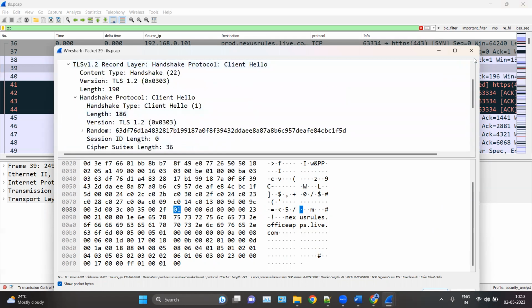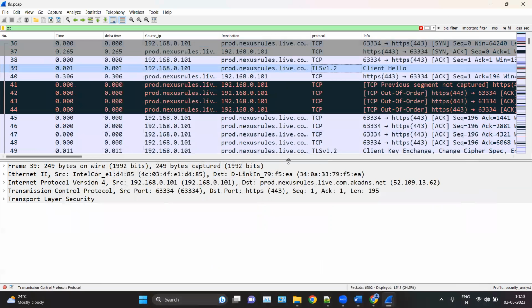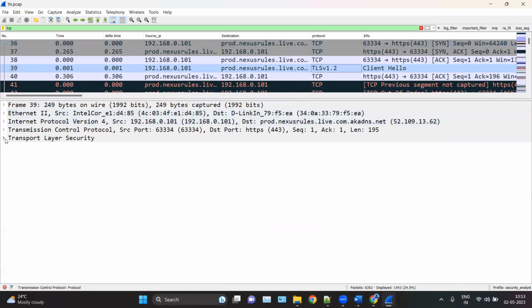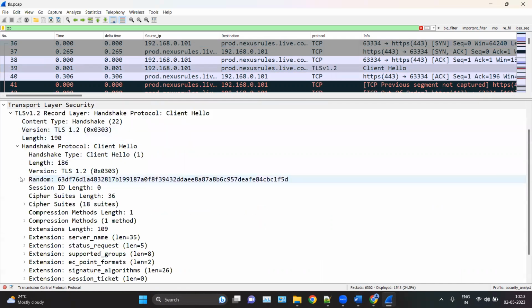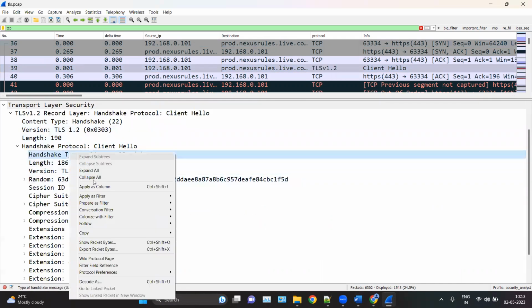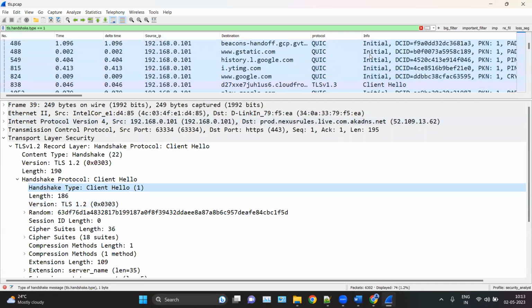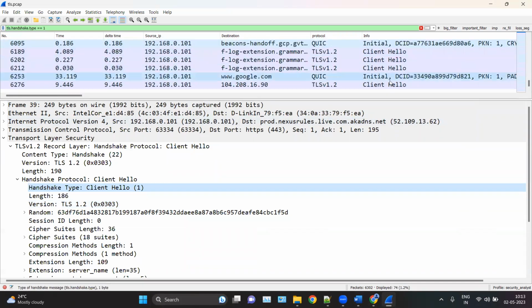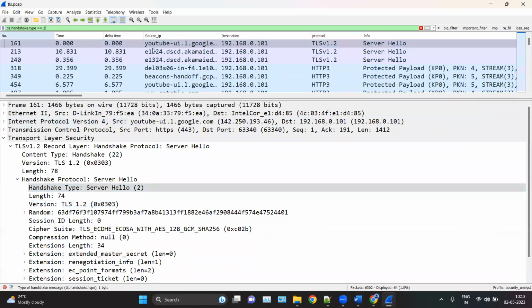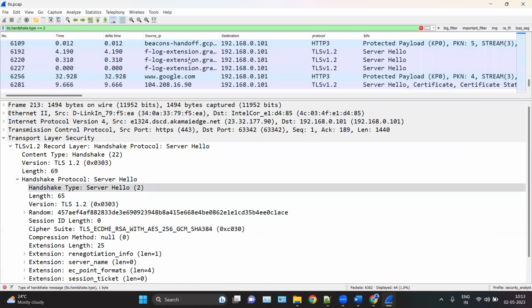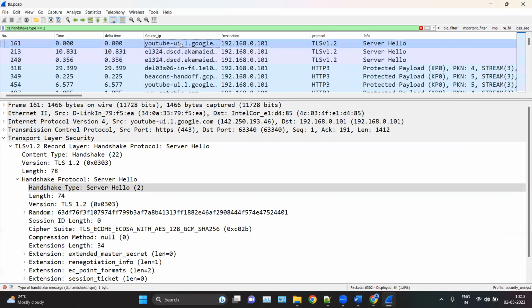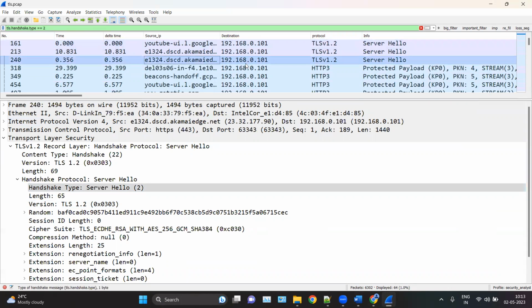If you want to filter on the basis of client hello packets, like if you want to check how many client hello packets there are inside my network, then you can simply filter on this one. Handshake type, apply as filter selected. And here you can see we have only client hello packets in this network. When you type 2 here, you can see the server hello packets. And here you can see the server hello from the YouTube side, which runs on HTTPS. That is why the connection is secured.